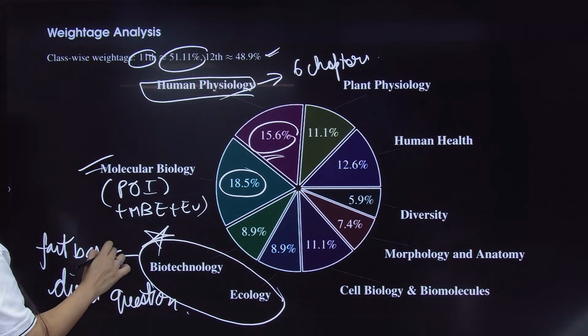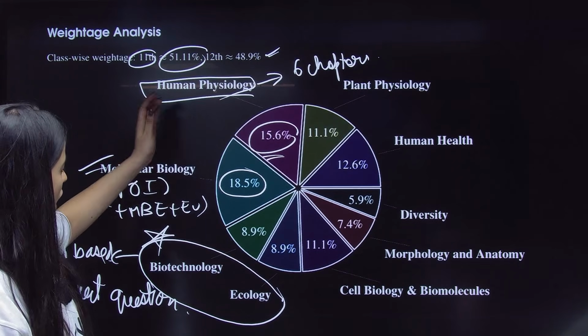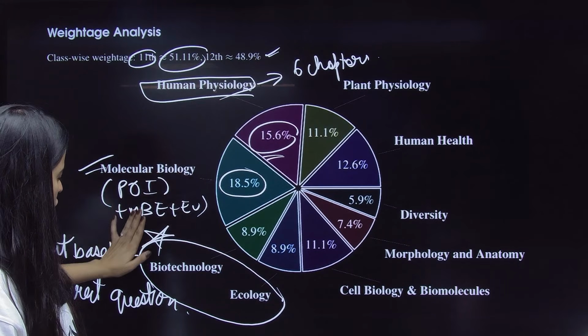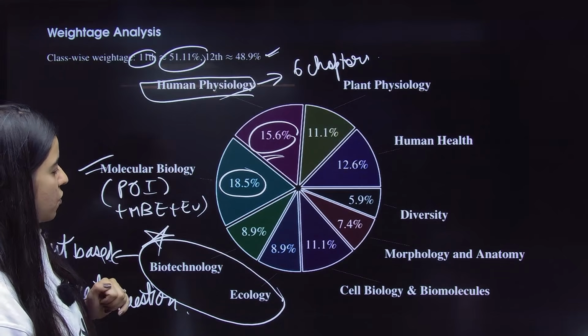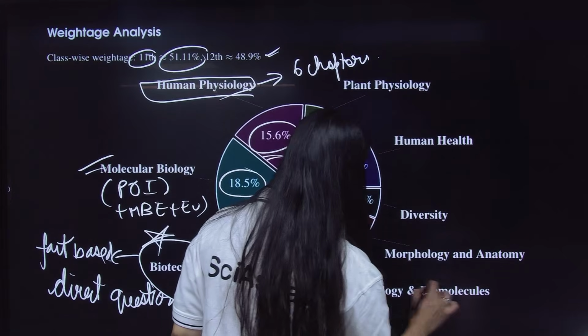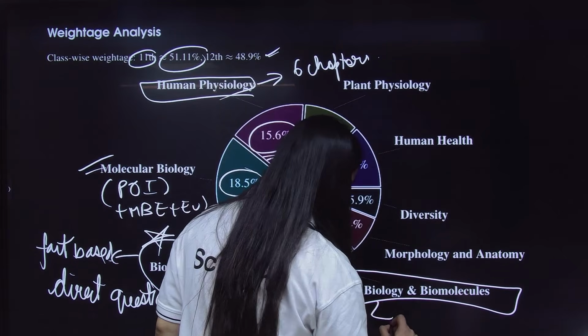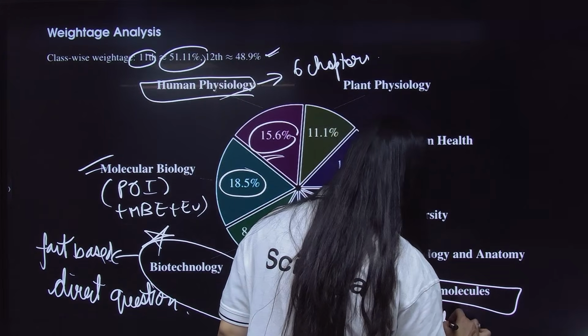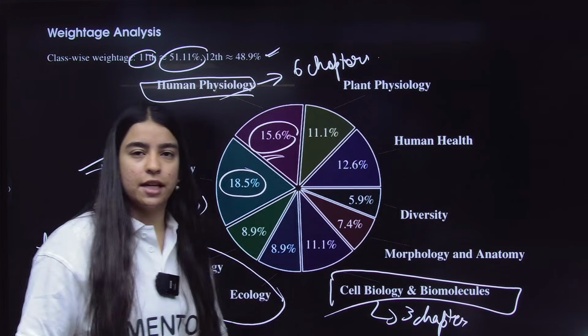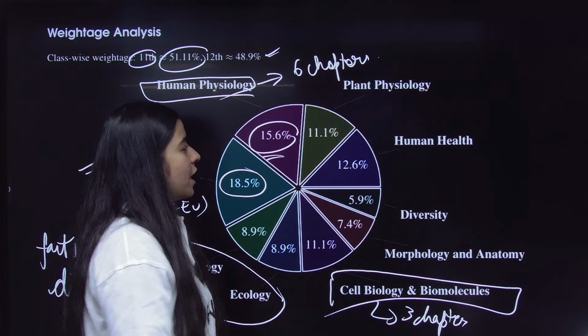Okay? Now, next, after your genetics is done, after your biotechnology is done, the next thing that you need to study is your cell biology and your biomolecules. Now here also you have 3 chapters, which is cell, the basic unit of life. You have cell cycle, cell division and biomolecules. After that, your plant physiology.